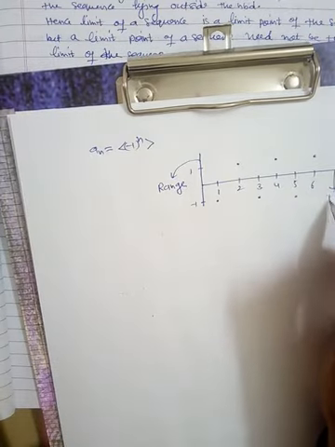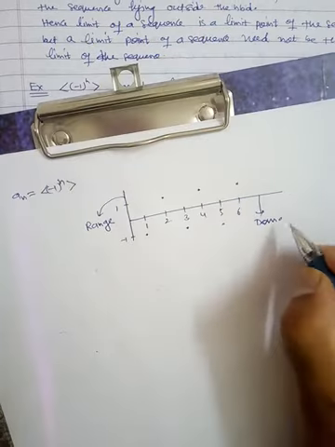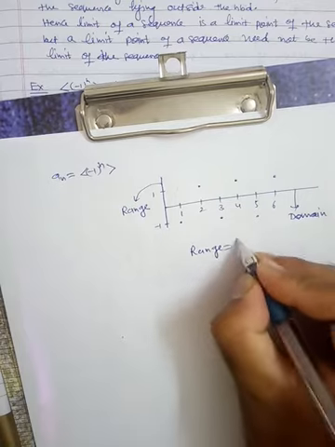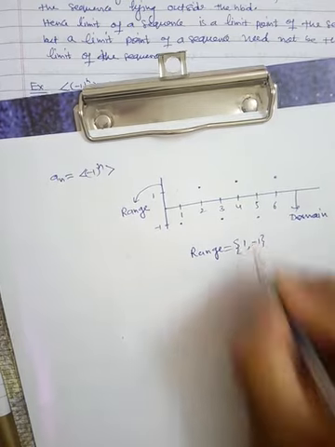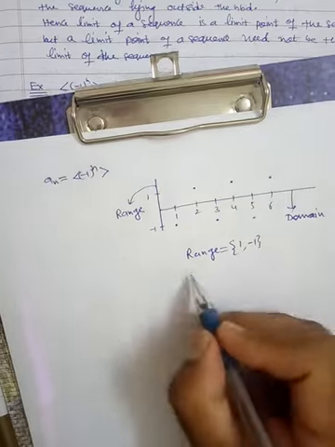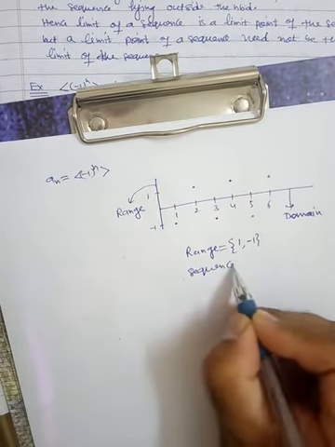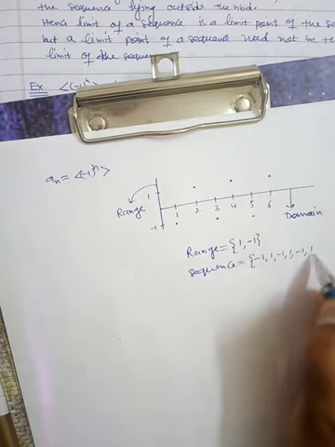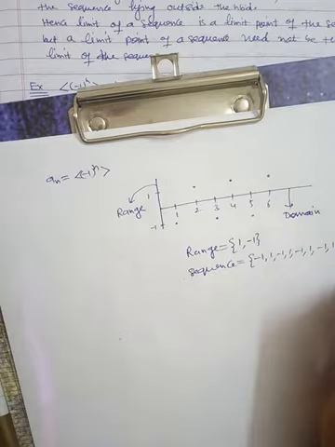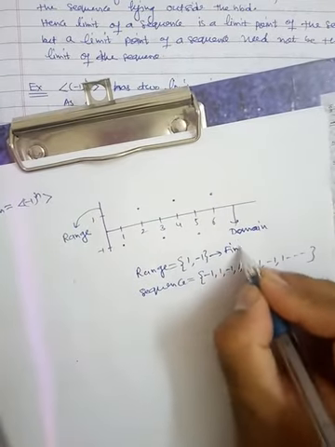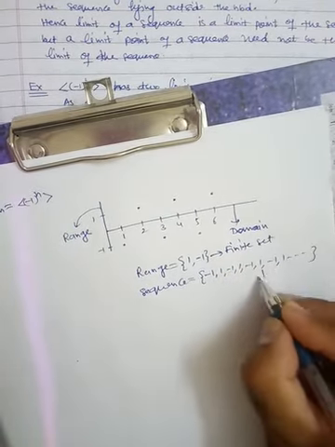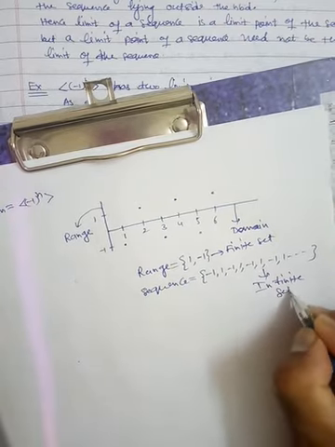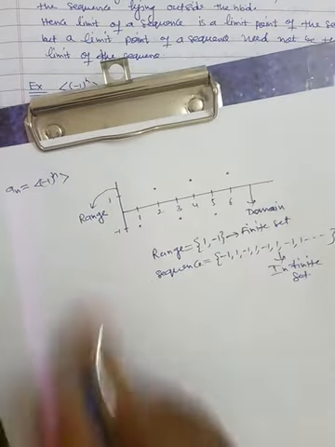This is the domain. The range is nothing but 1 and minus 1. However, the sequence is minus 1, 1, minus 1, 1, minus 1, 1, minus 1, 1, and so on. So the range is a finite set, while the sequence is infinite. This is the difference. So what is the statement?